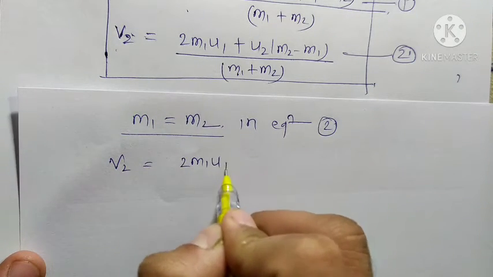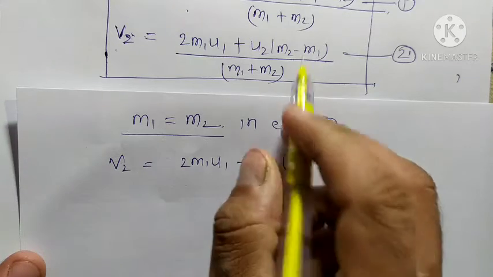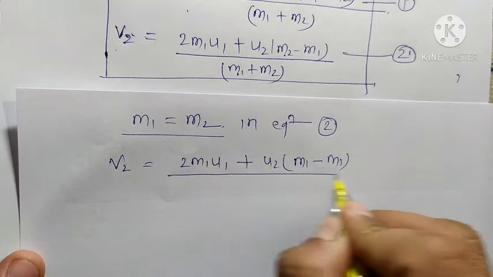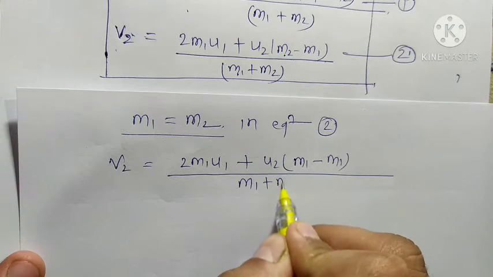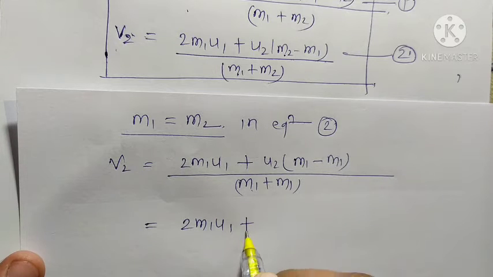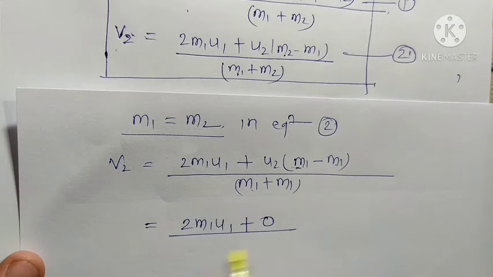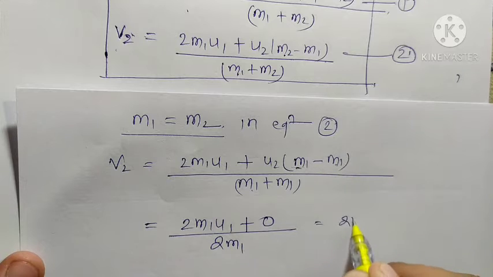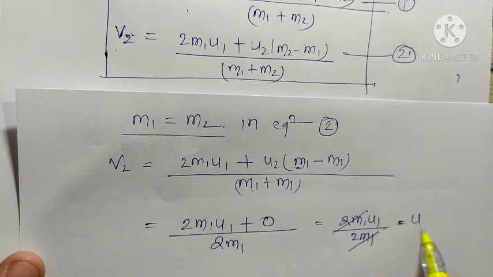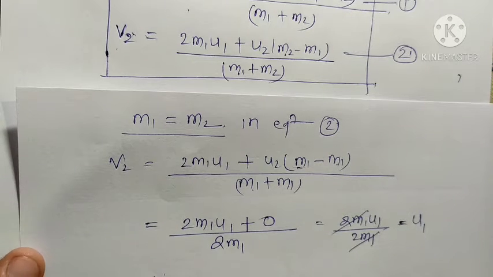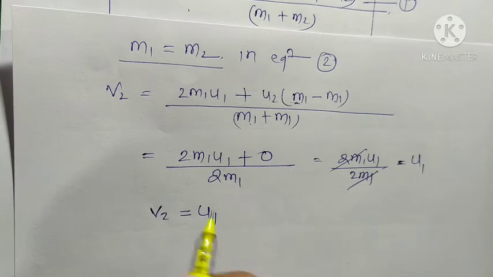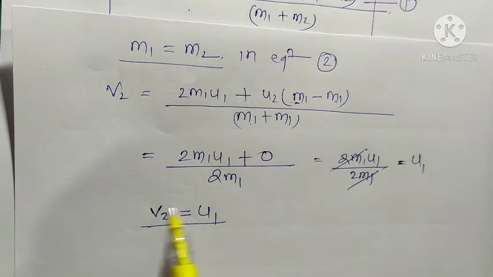So 2 m1 u1 plus u2 times (m1 minus m1), upon m1 plus m1. The second term becomes 0, so finally 2 m1 u1 upon 2 m1. The 2 m1 terms cancel each other, and only u1 is left. So v2 is equal to u1.